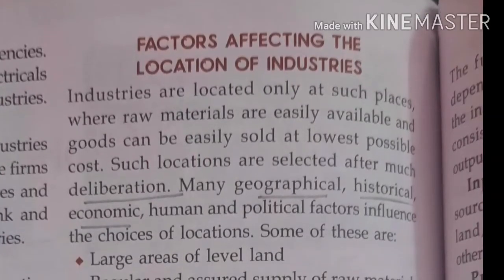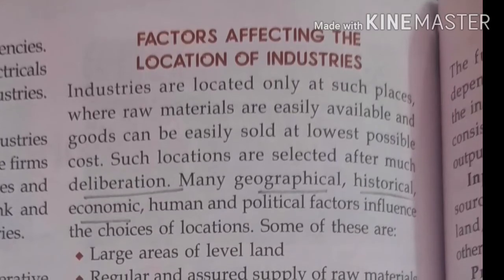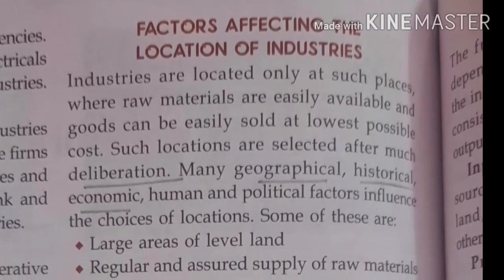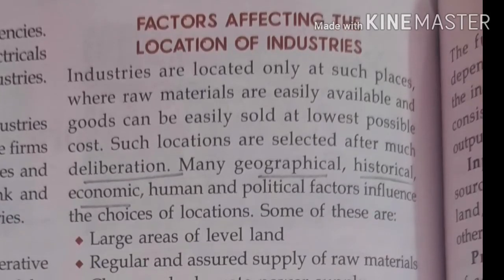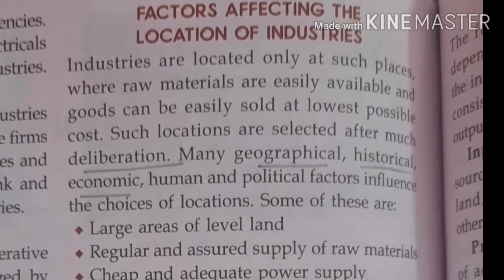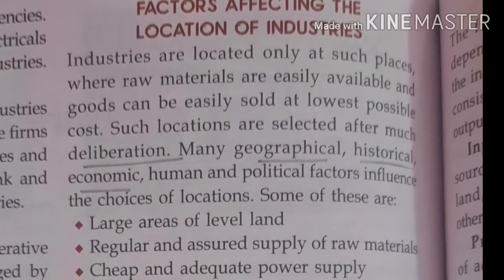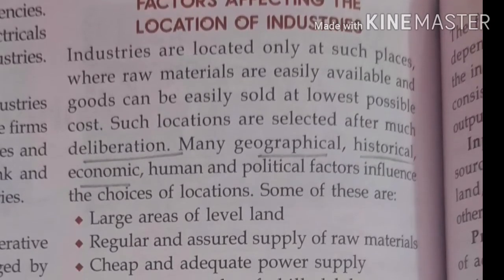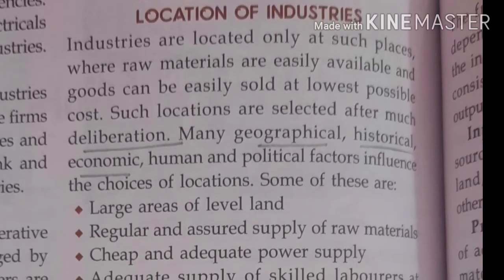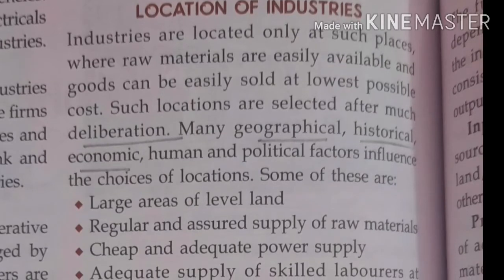Okay. Next, factors affecting the location of industries. This is your answer also. What are the various factors when you are starting an industry? What are the factors you will see before starting the industries? Industries are located only at such places where raw material is easily available and sold at the lowest possible price.